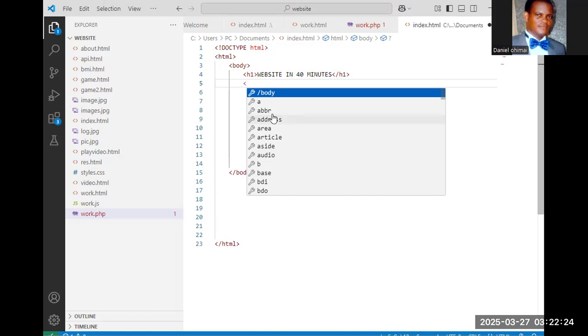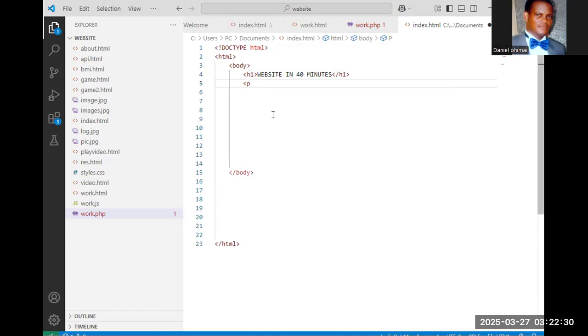After body, inside the body, you have what? The number of paragraphs. So the P is called what? Paragraph. So the P is paragraph. And then inside this paragraph, anything we write inside this P, opening P and the closing P, serves as what? The paragraph. Remember that it's not P1, P2, it's only P.